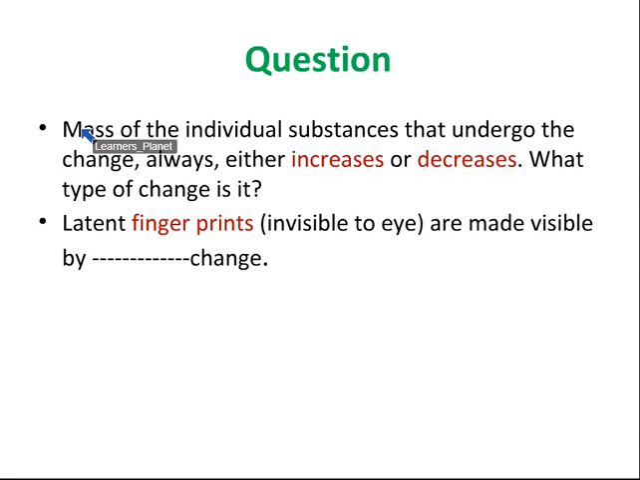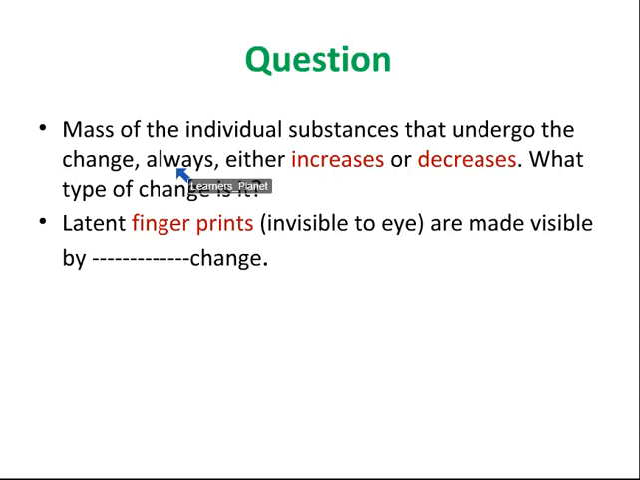It is that mass of individual substances that undergo change always either increases or decreases. What type of change it is? It is that the mass of the substance is either increasing or decreasing. The mass doesn't remain the same. For example, if I am chopping or cutting wood into small pieces, what will happen? That there will be no change in mass.